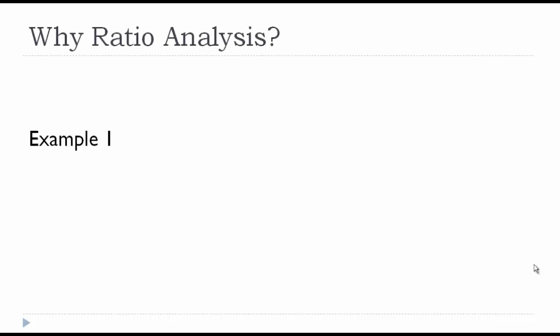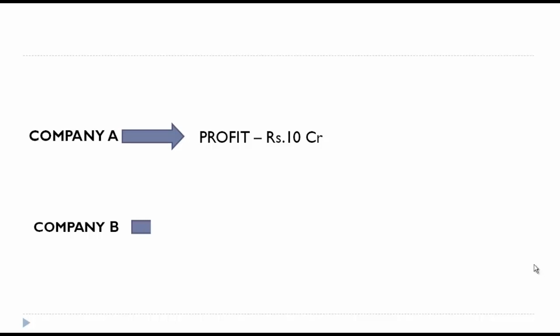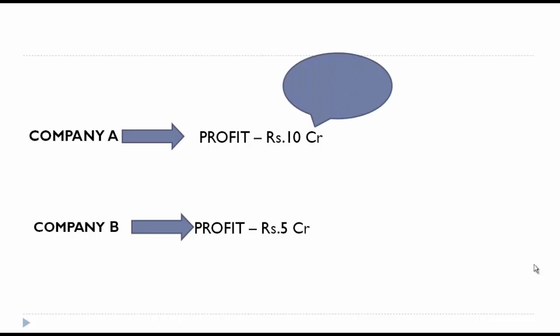What best is it going to do? For that, let's just look at the example. Let's say there is a company called company A and there is another company called company B. Company A has reported a profit of 10 crore and company B has reported a profit of 5 crore. Now if I ask you which company has done well given only this information, you would say company A has made a good show because it has achieved a profit of 10 crore.